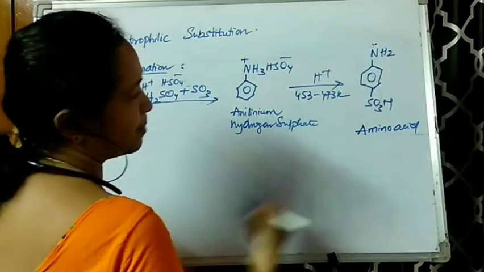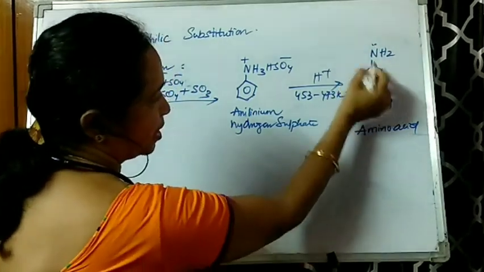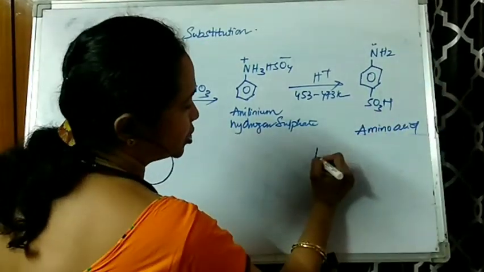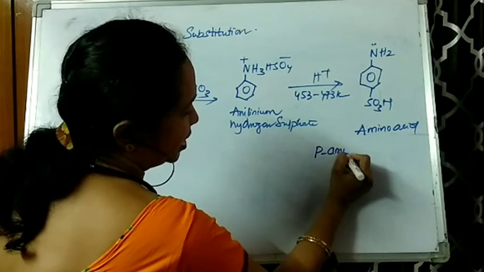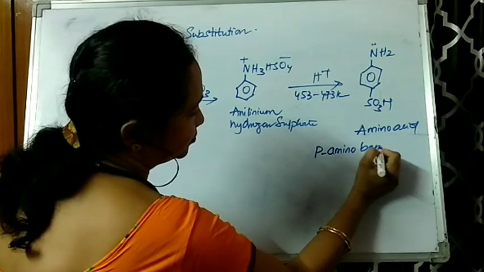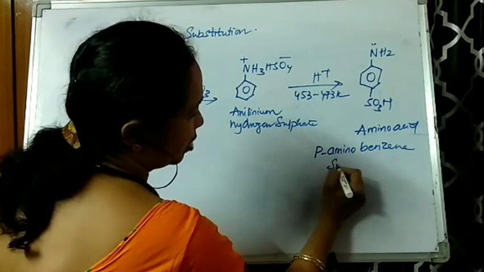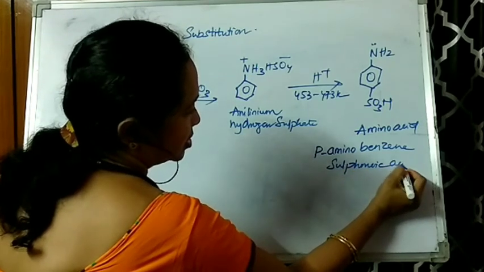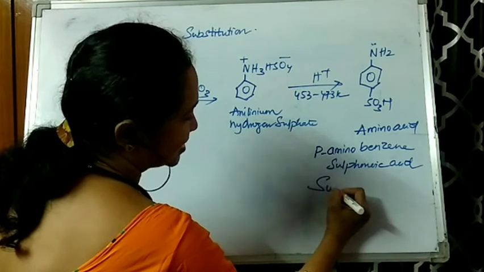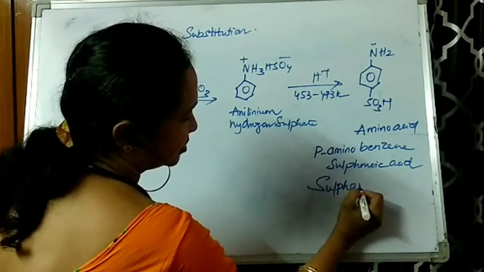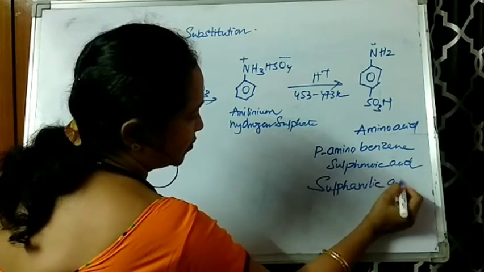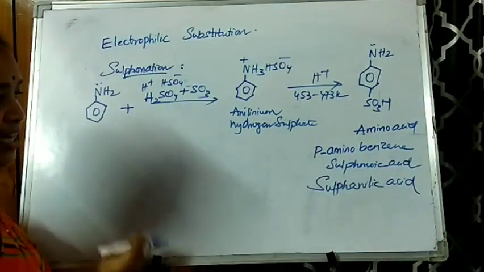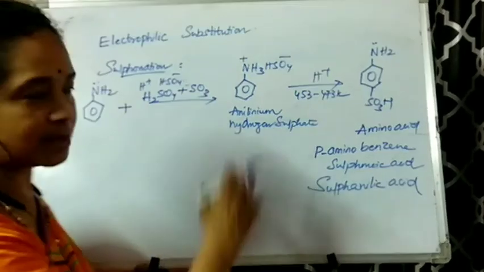And the name of this amino acid is, you can see, para. So acid group is given more preference. Amino group becomes the substituent. Para-aminobenzene sulfonic acid. And this is also called sulfanilic acid. So one of the usually asked questions in the CBSE board is, convert aniline to sulfanilic acid. So this is the procedure.